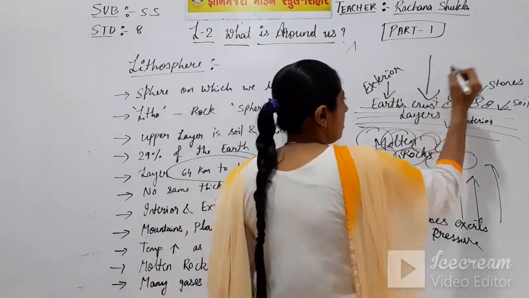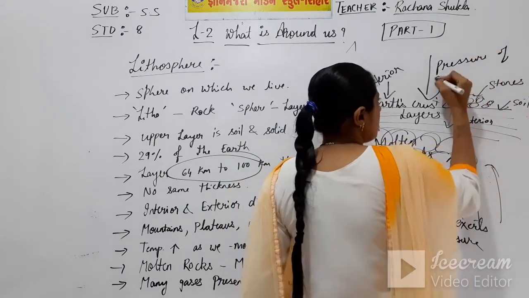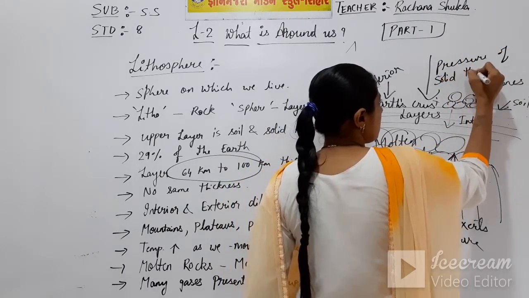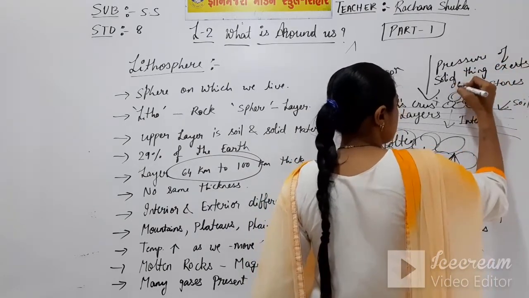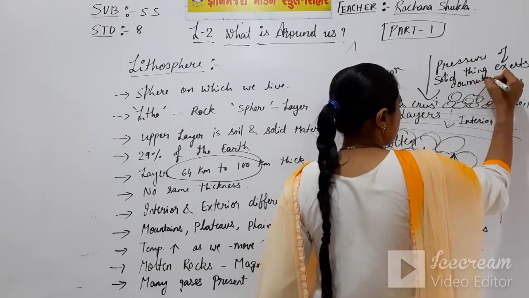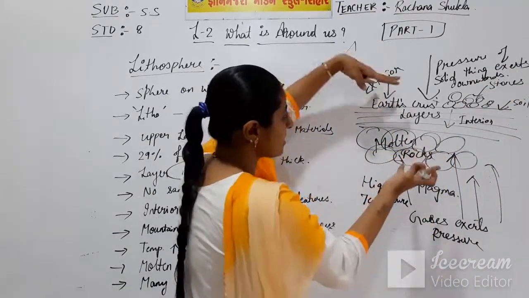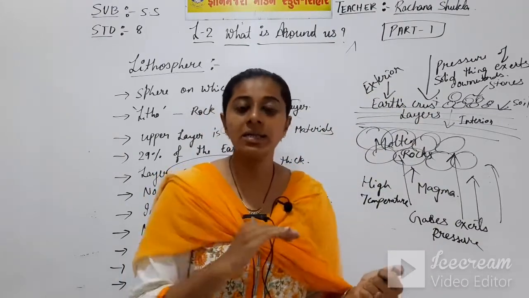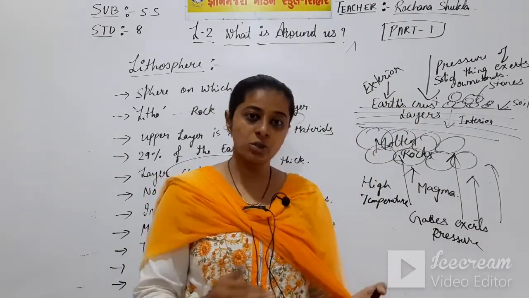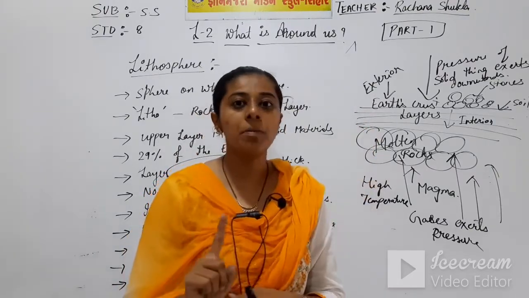From here, the pressure of solid things exerts downwards. So both this pressure upwards and downwards, the pressure is balanced. It is equally strong, so the earth layer does not break.